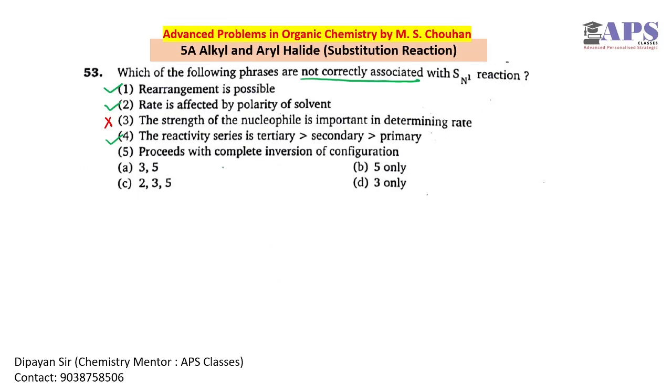Proceeds with complete inversion of configuration: this is not correct, because here we have both a retention product and an inversion product, a mixture of the two. Only the inversion product is possible for SN2, not for SN1 reaction. So statements 3 and 5 are incorrect, and you have to find the incorrect one. So option A is correct.